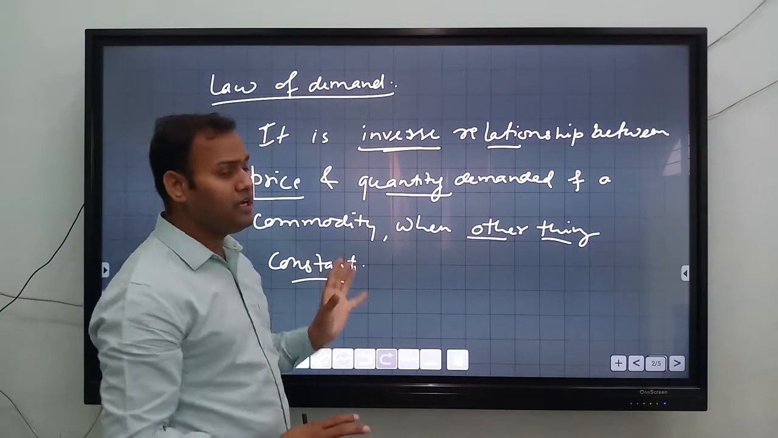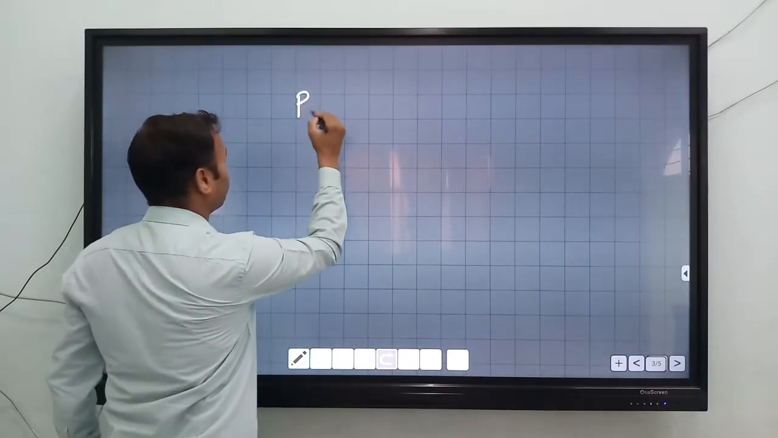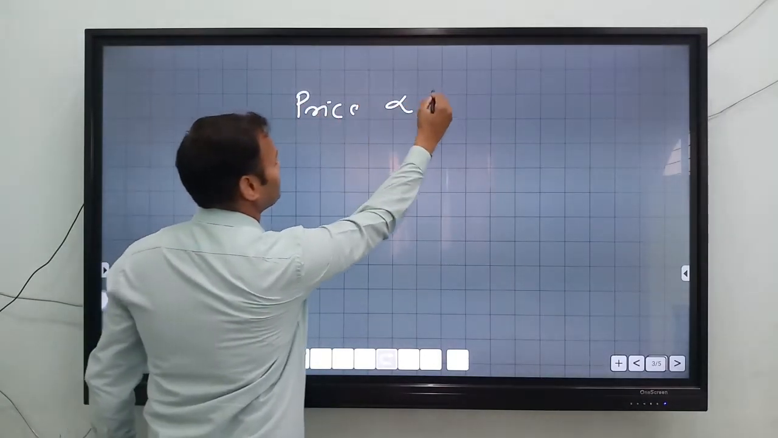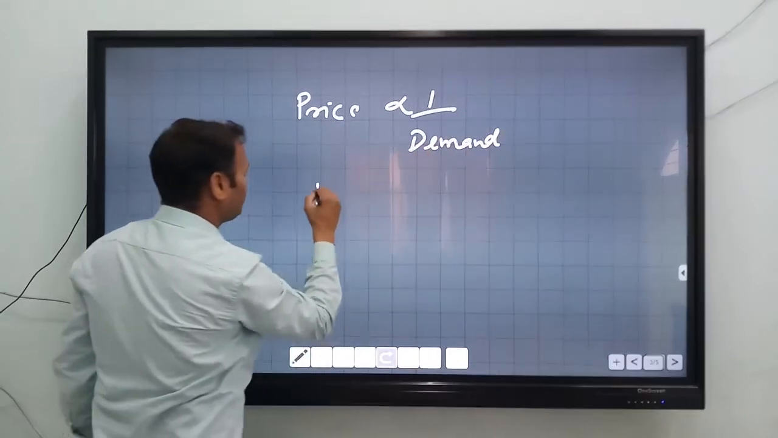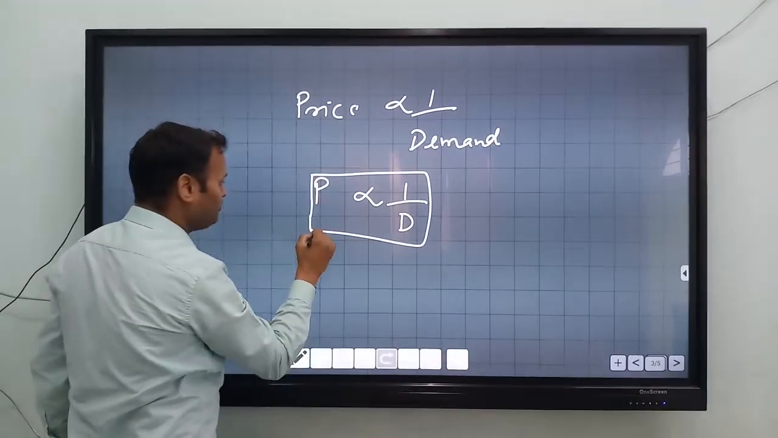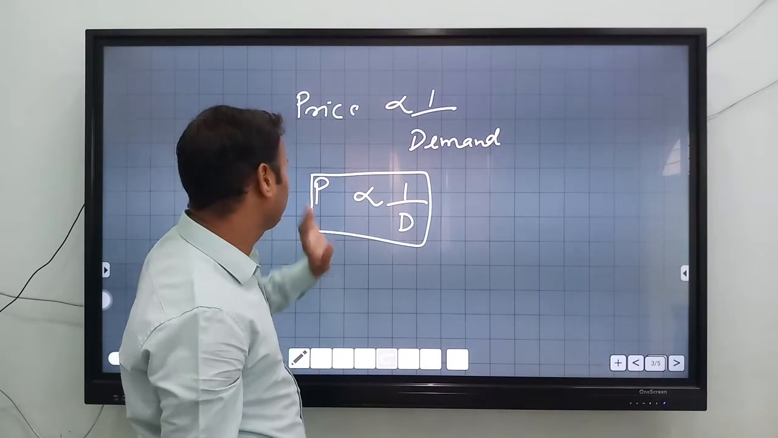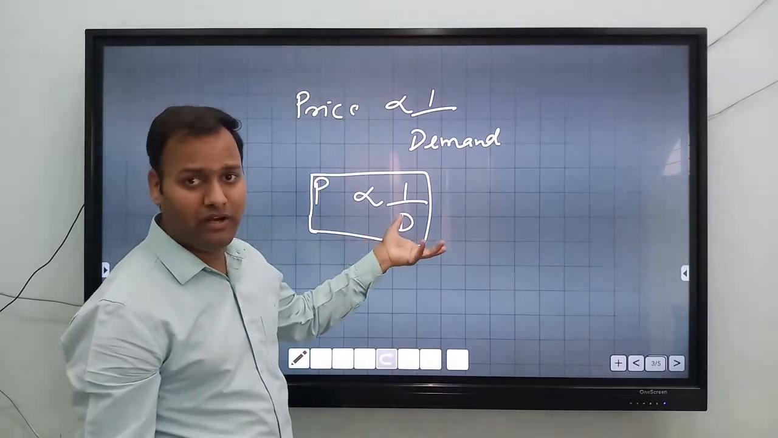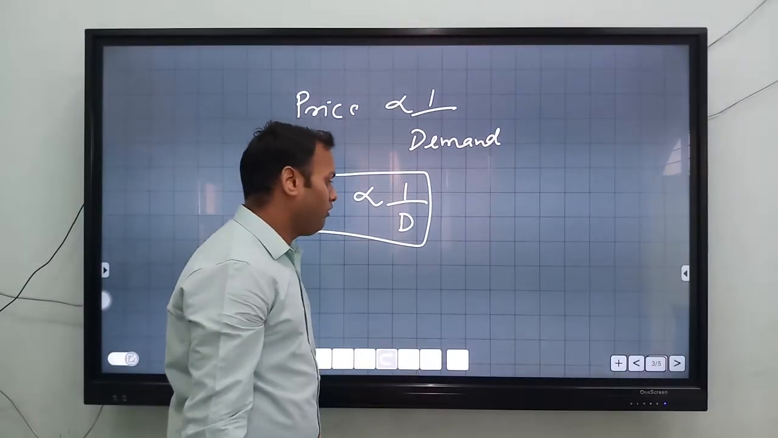So these factors should be constant when we state the law of demand. So it is basically an inverse relationship between price and demand. Okay, so you can write P is inversely proportional to D, that is 1 upon D. So if price will increase, demand will decrease. Okay, so this is the meaning of law of demand.